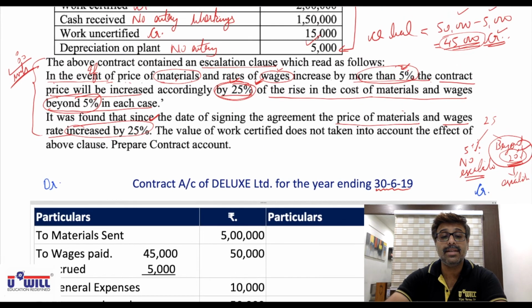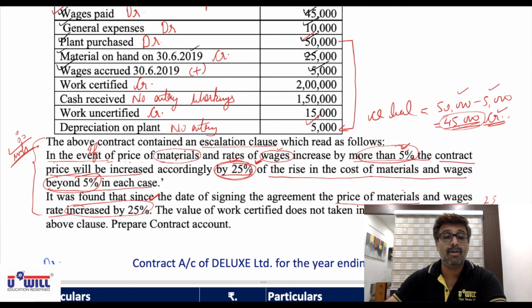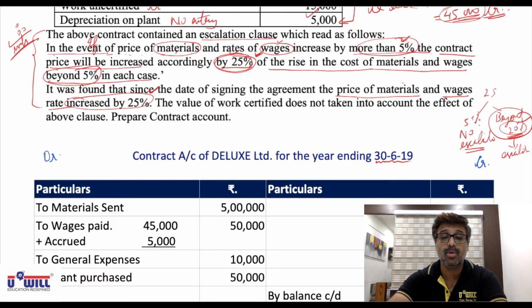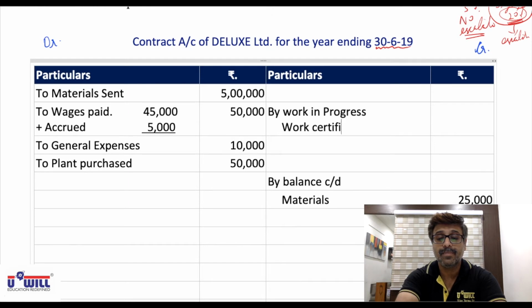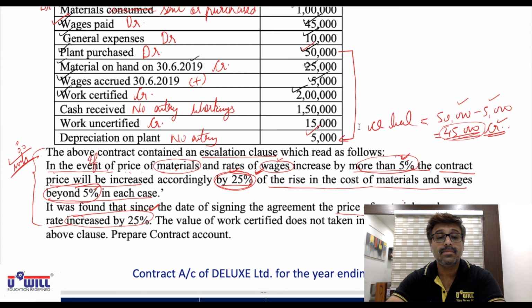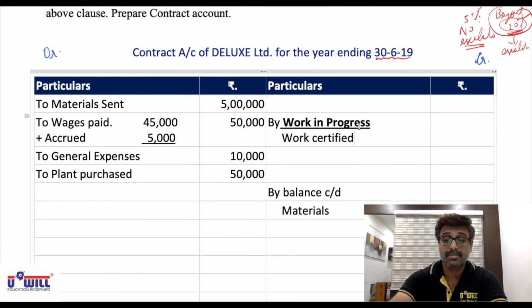Then after materials, wages accrued we have already added. Work certified 2 lakhs will come on the credit side in work in progress. So I'll write down by work in progress. Within that we will write work certified, 2 lakhs.